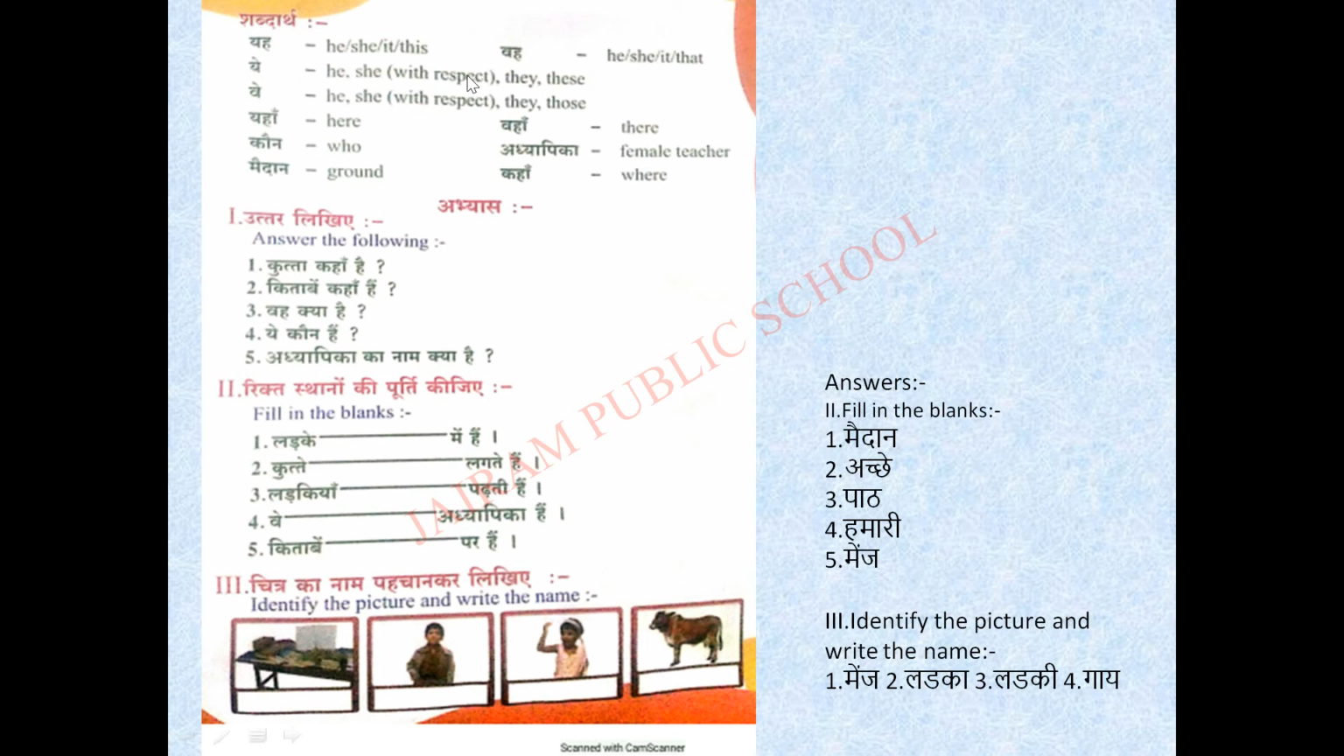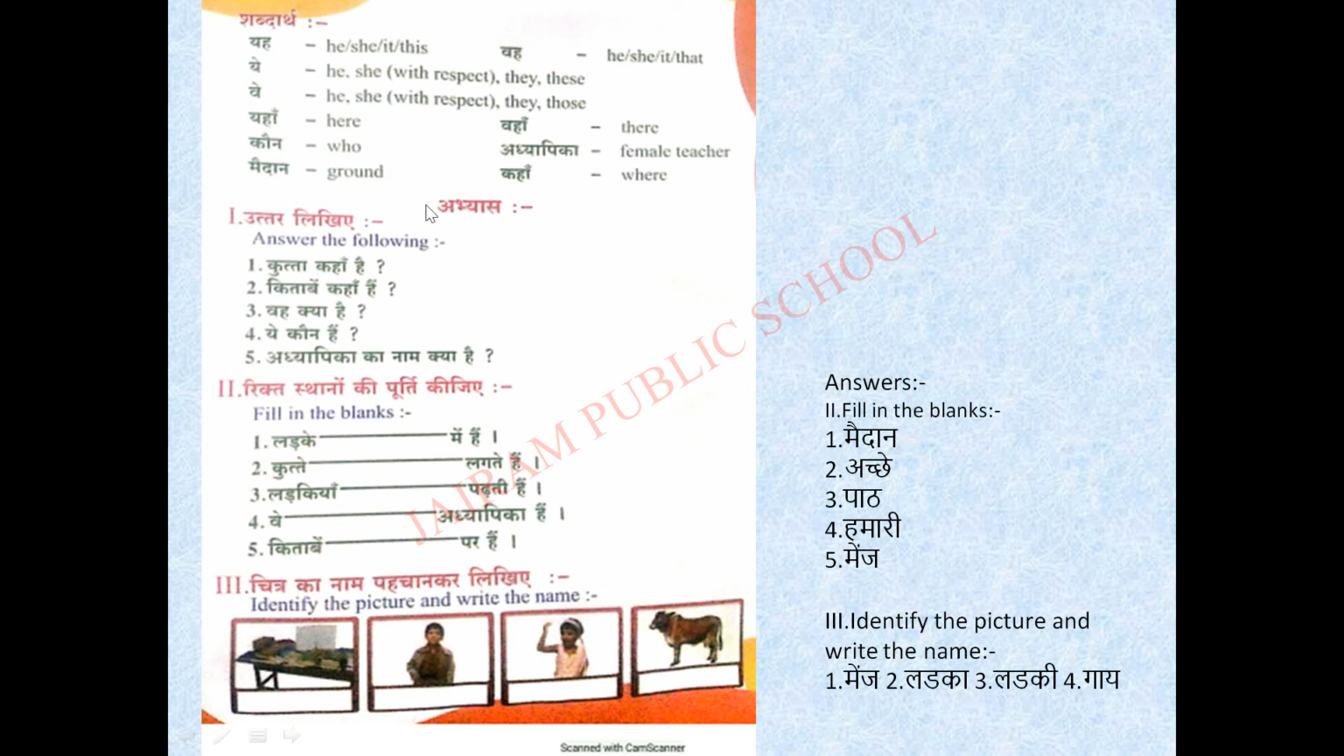If you want to show respect in the sentence, you should add ve or ye. For ye, they or these. It means what? They or these. Ve means he, she with respect. They, those. Yaha means here. Waha means there. Kaun means who. Adhyapika means female teacher. Maidan means ground. Kaha means where.